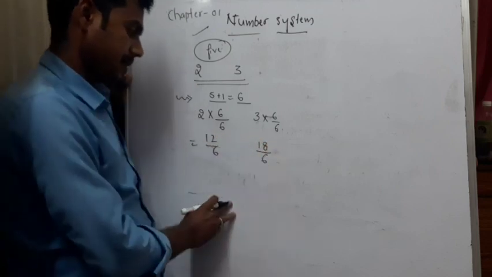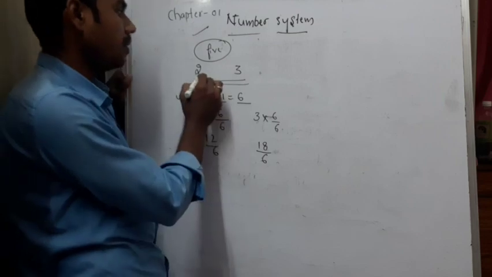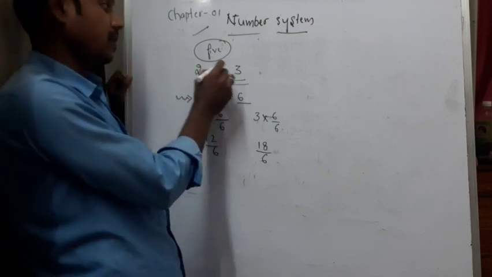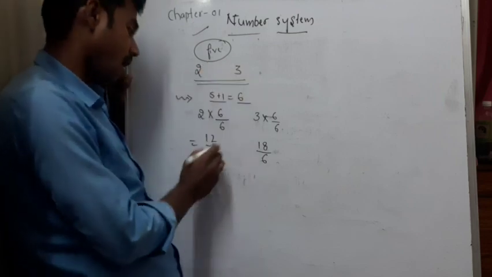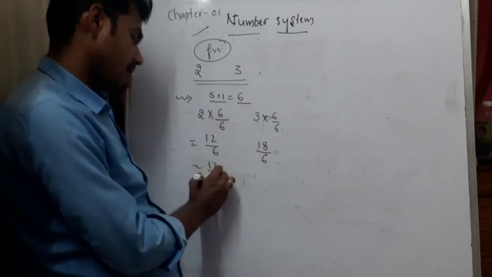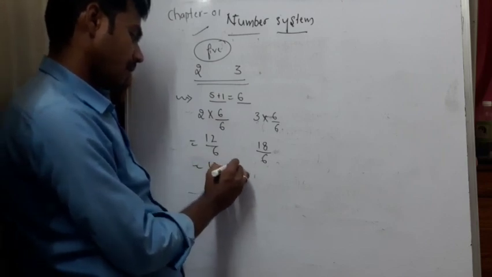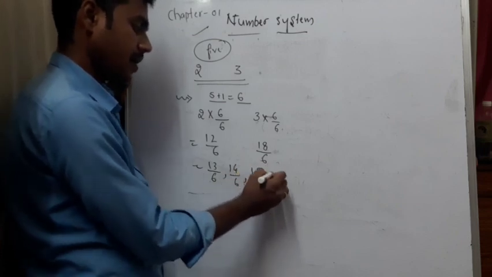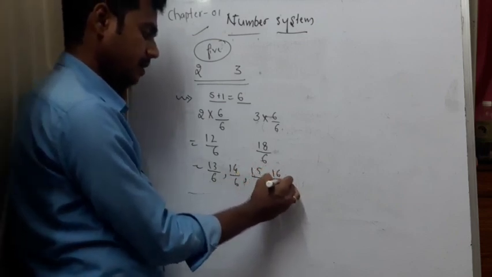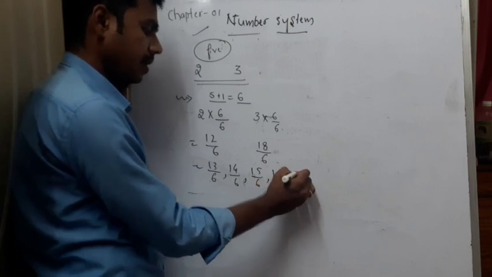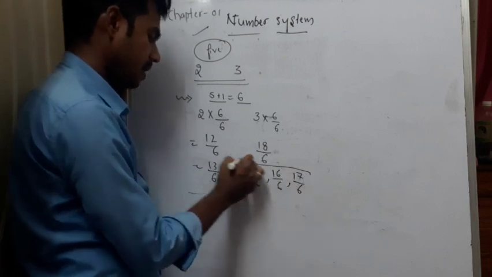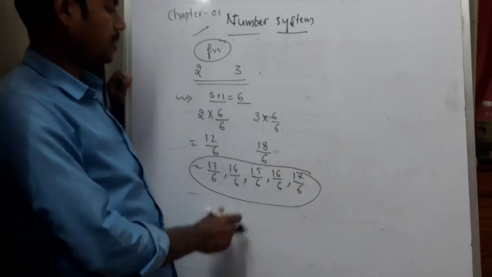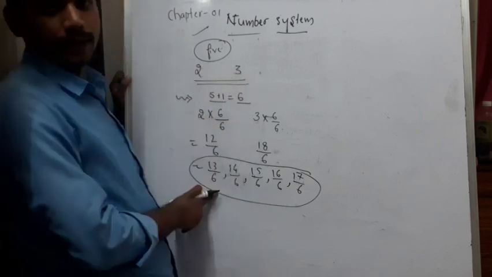Here what we got? 18 by 6. Now, the 5 rational numbers between 2 and 3 are 13 by 6, 14 by 6, 15 by 6, 16 by 6 and 17 by 6. These are the 5 rational numbers between 2 and 3.